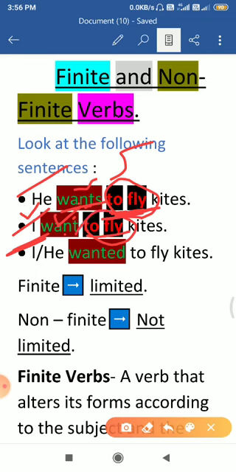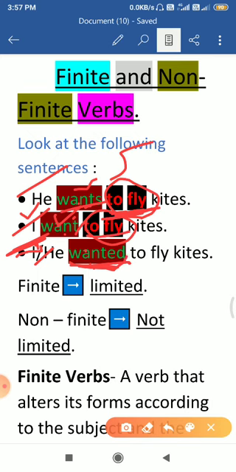Whether in the third sentence we change the subject or not, if we change the tense, which verb will change? This verb. If we change the form of this verb, the tense of the sentence will automatically change,